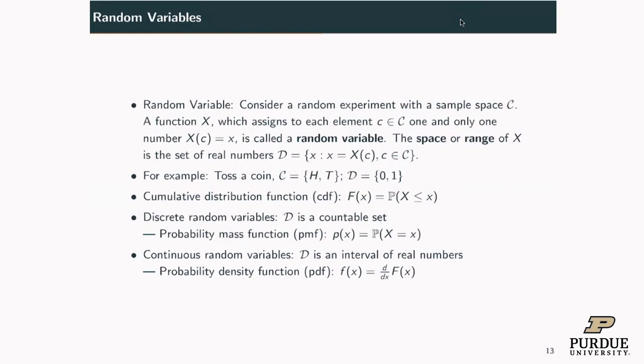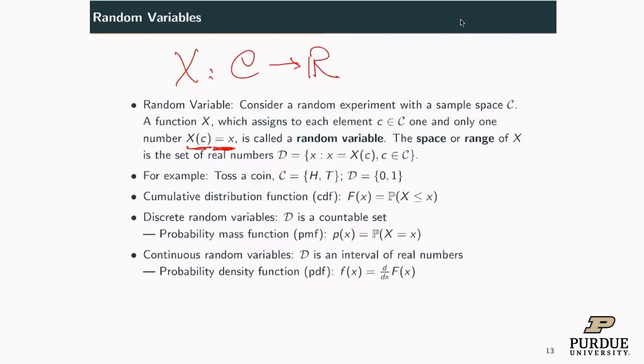A random variable is a mapping. So if I consider a random experiment with a sample space C, a random variable X assigns to each element C one and only one number. So this is a notation: X is a random variable. This is a mapping. It maps the sample space to the real line. So you give me an element, I will give you a number. So this is called random variable. X is a random variable.